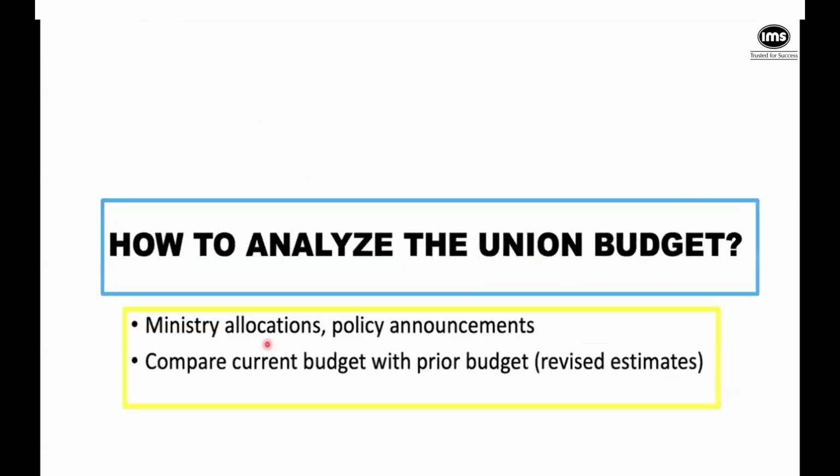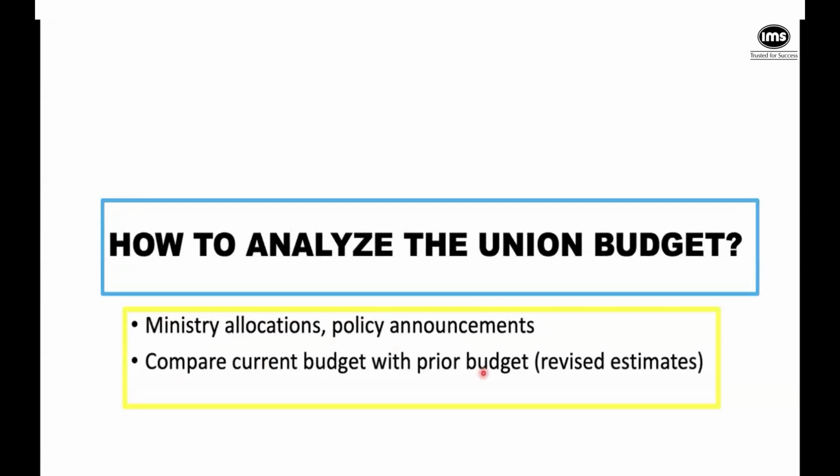Then further ahead, another thing that you can do is analyze the union budget in terms of the ministry allocations and the policy announcements, because then the government again takes a lot of interest in certain important sectors and the kind of priorities they have. Another thing that we can do, of course, is compare the current budget with the prior budget. But of course, there's always a revision in terms of what ultimately was the amount that was spent that particular year.